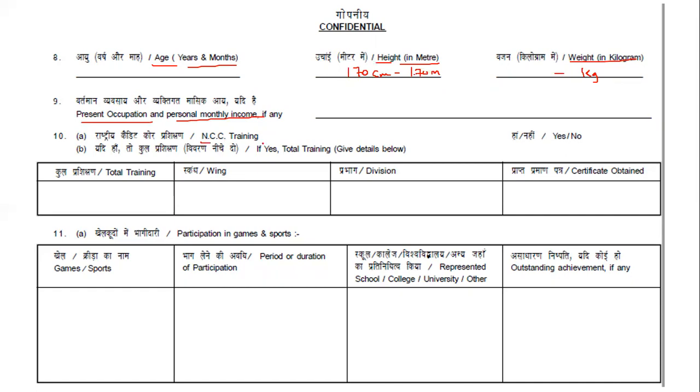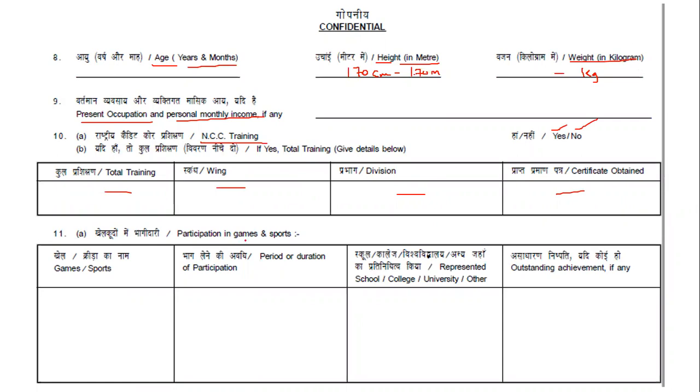And whether you have been to NCC, you guys, okay, if you have been to NCC just put yes, else no, okay. If you are not into NCC, then don't fill this, just leave it blank. If you are into NCC, then you will be filling this. So what's the total training period, which wing you have been to, army or navy or air force wing, and then division, and your certificate obtained, what certificate you have obtained, those things you will be filling over here, right, okay.